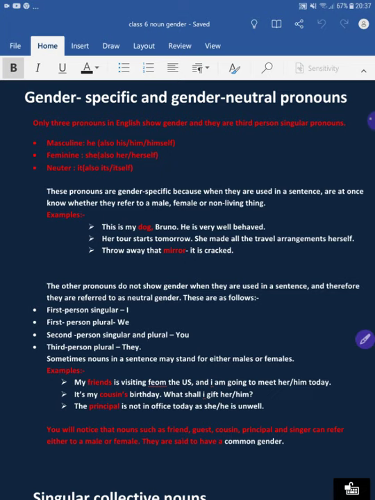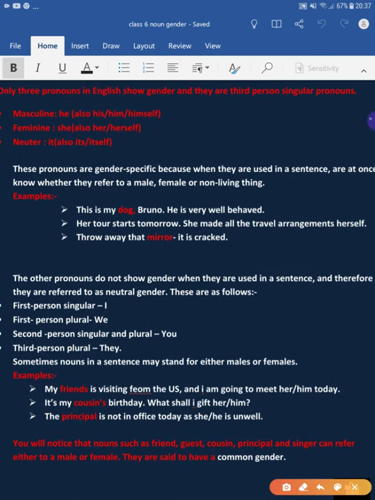Now, the other pronouns do not show gender when they are used in a sentence, and therefore they are referred to as neutral gender. And what are these? These are I, we, you, they.